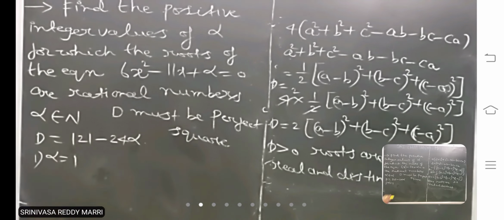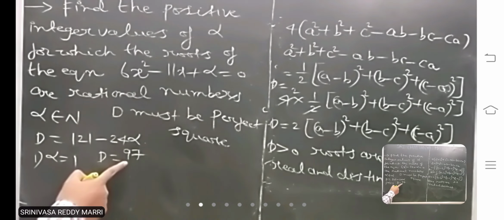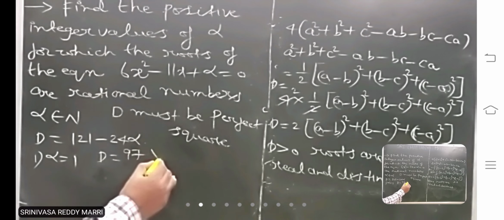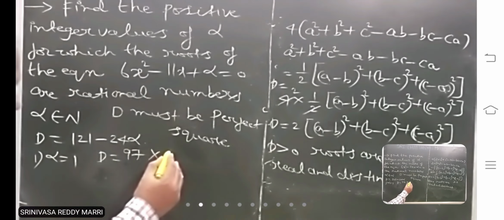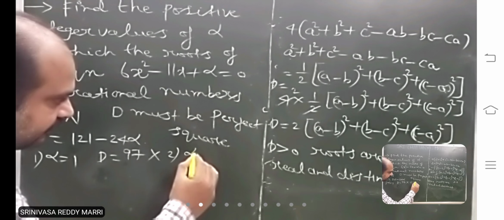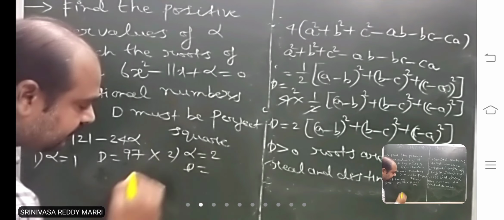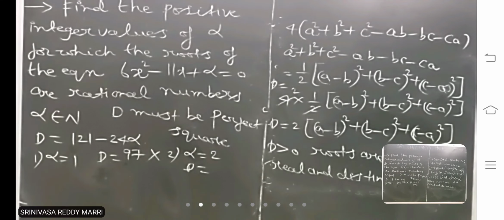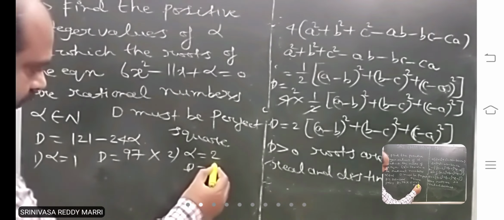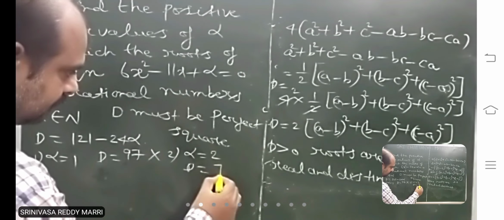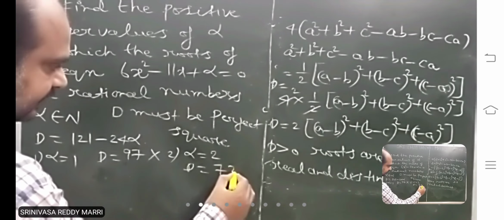Alpha equal to 1. D is what? 121 minus 24, that is 97. Is this a perfect square? No. For this, roots will not be rational. Number 2, alpha equal to 2. Discriminant is 121 minus 48. How much? 73. Is this a perfect square?